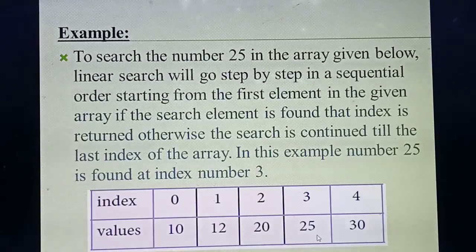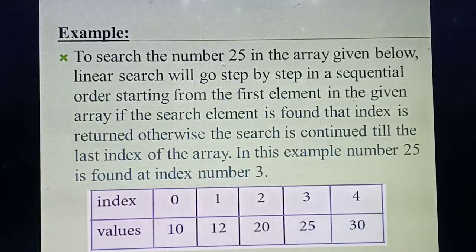At whichever place the value is matched, the index value of that place you will get as the output. So what's the index value here? 3. So what output will you get as the answer? 3 as the answer. Understood the concept now? Once you get the search key value, the list will not move further, up to this the list will get exhausted. Understood?